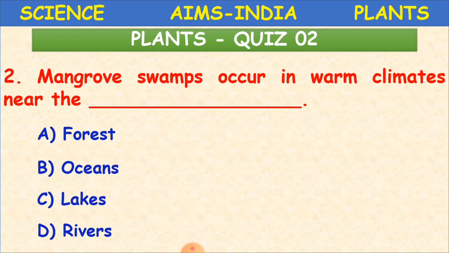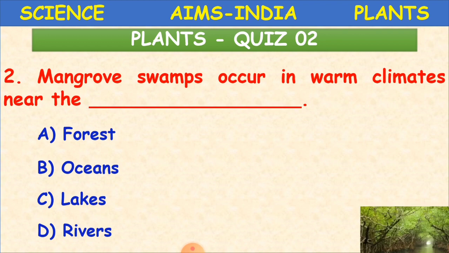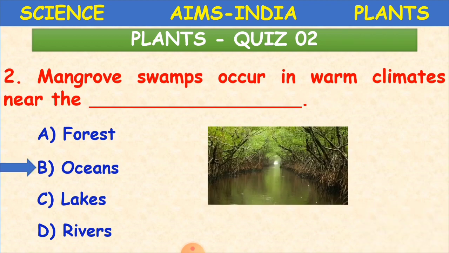As we said just now, they grow in coastal areas. So what will be the answer now? It is the B option, that is oceans. Are you able to see here? On the water, and even soil will be there under the water. So they are able to grow in such types of areas.